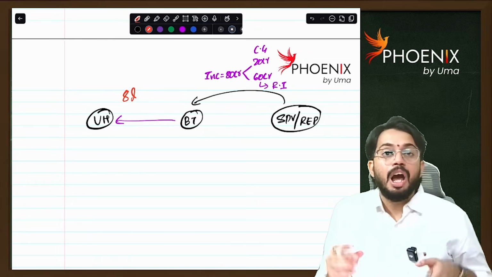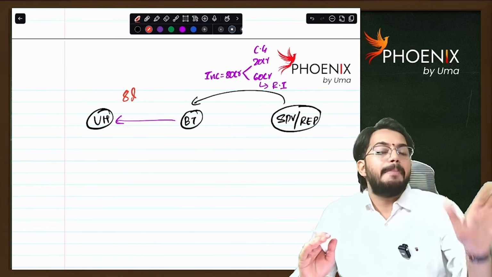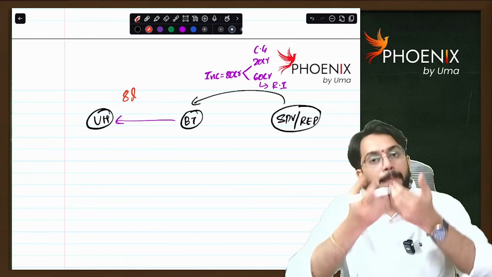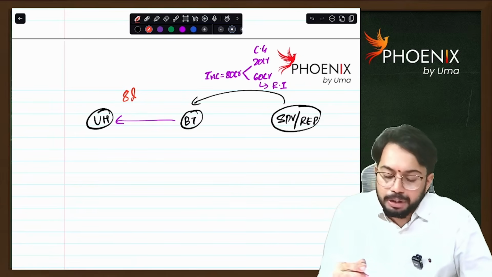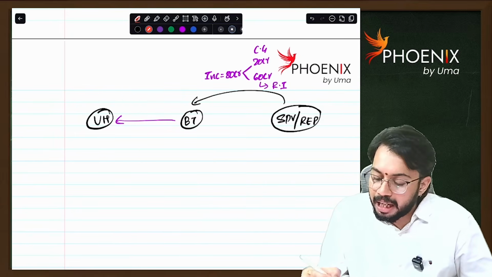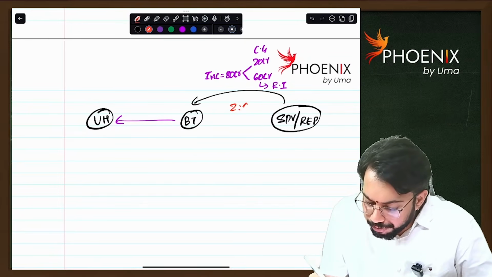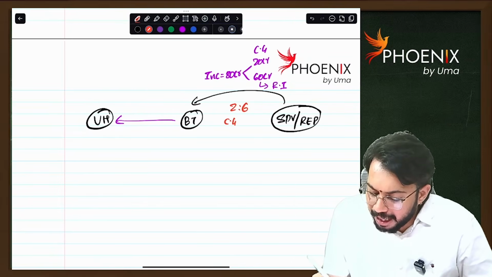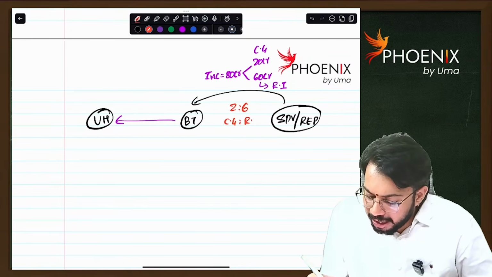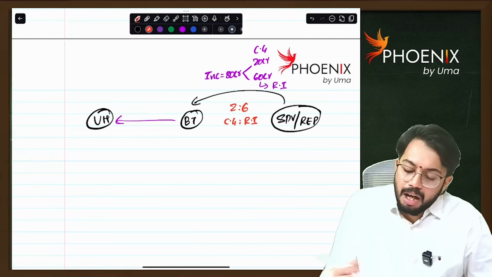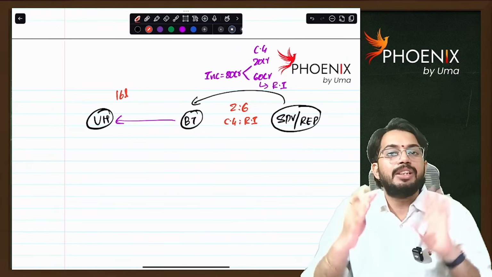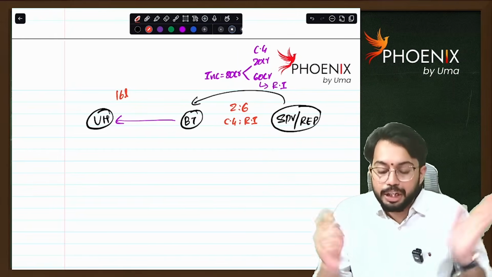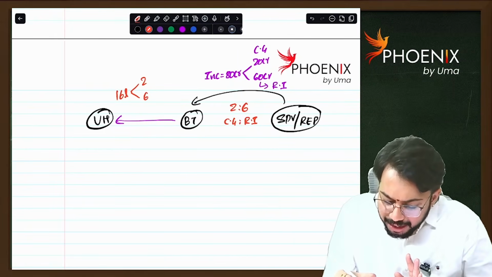8 lakh rupees. Out of 8 lakh rupees, the same proportion applies. Whatever the proportion in which income was received by the business trust, income was received in the proportion of 2:6, capital gain to rental income. Let's say the unit holder received 16 lakhs. Even the 16 lakhs is to be apportioned in the ratio of 2:6.